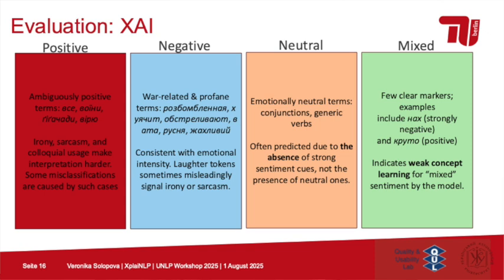It was clear that sentences were very often predicted as neutral due to the absence of strong sentiment cues and not due to the presence of neutral ones.